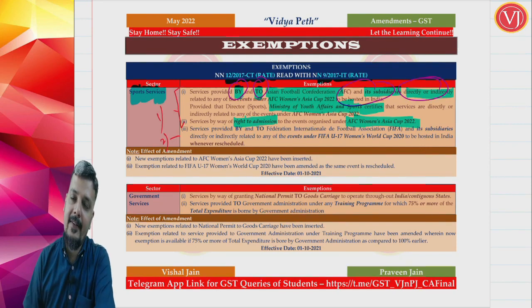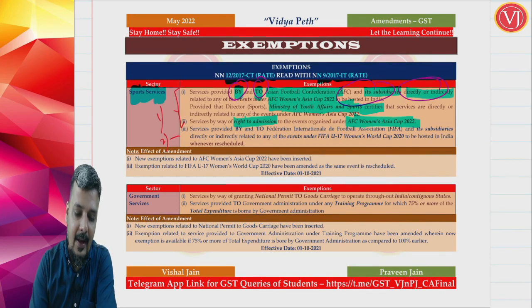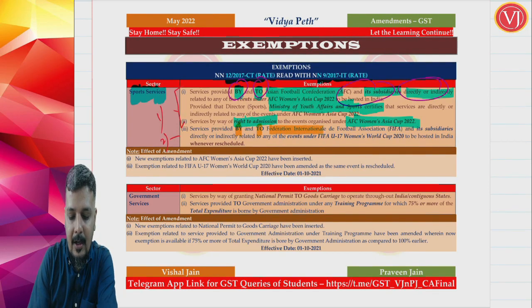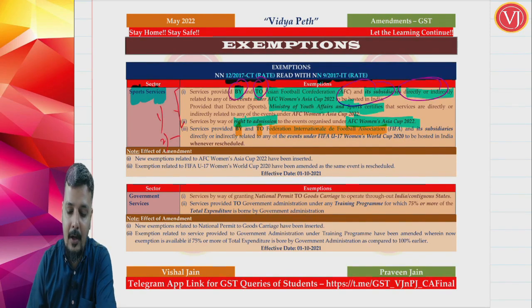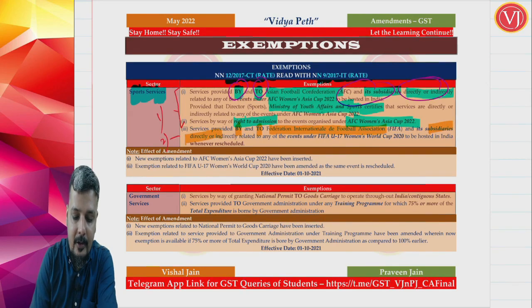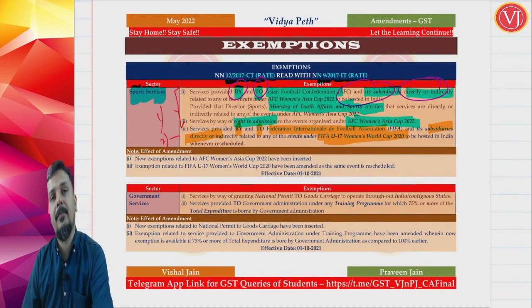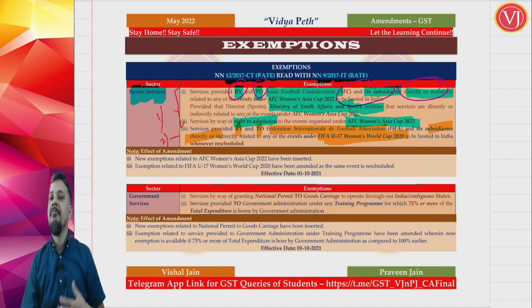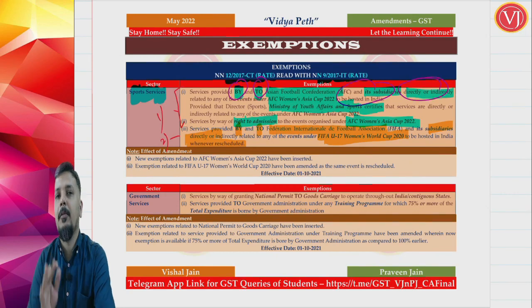Now, there is another category of exemption under the sports sector which was given long back, but it is now extended due to COVID. What is that exemption basically? That exemption, friends, uses the same language: services provided by or to the Federation Internationale de Football Association, FIFA. So it is buy-in to FIFA and its subsidiaries directly and indirectly related to the FIFA Under 17 Women's World Cup 2020. This was going to be organized in 2020, but due to COVID it was postponed, and therefore they have added that whenever rescheduled, that would be exempted.